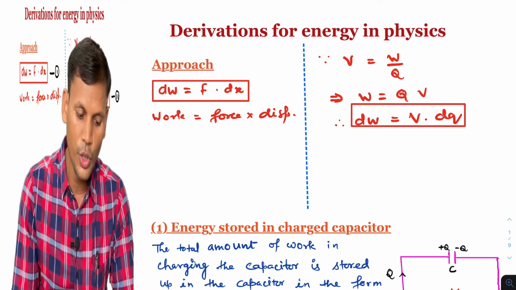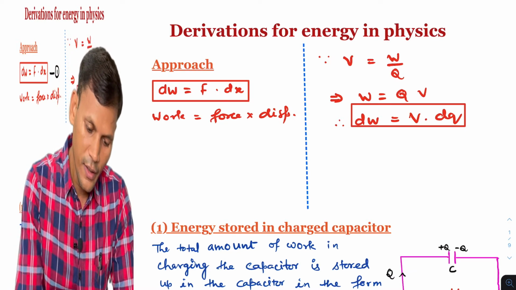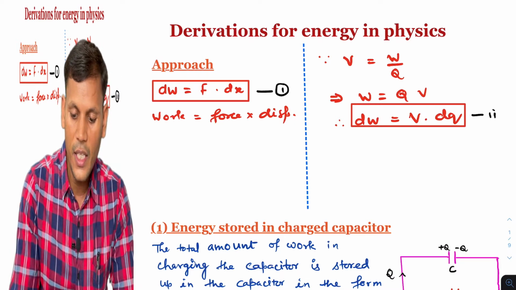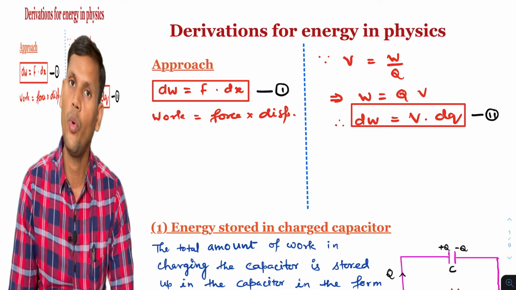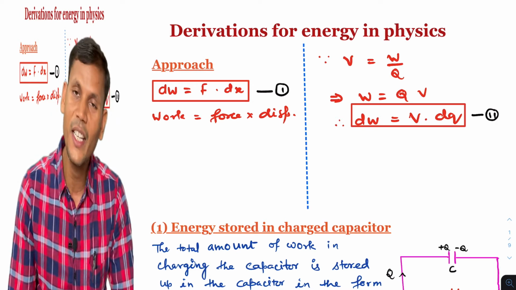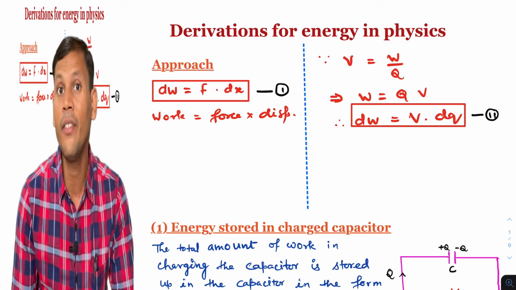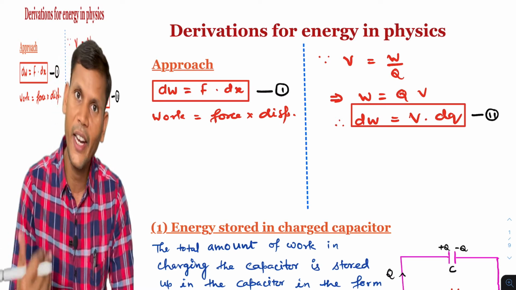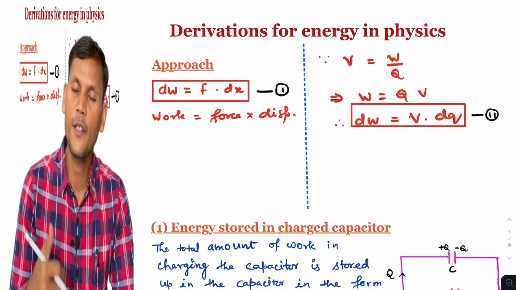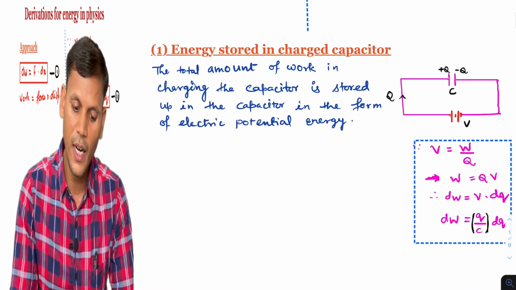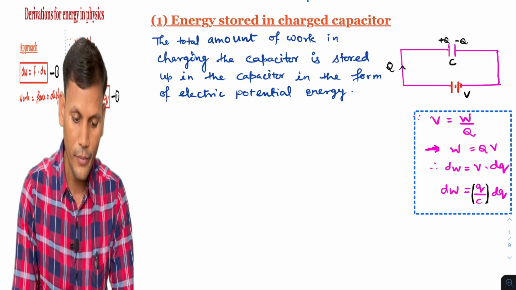तो हमारे पास दो चीजें हैं. One is this for mechanical work done and this is for electrical work done. And by using these two formulas of work done, we will derive the expressions for the energy in physics for 11th and 12th standard. So let us start with the first derivation.